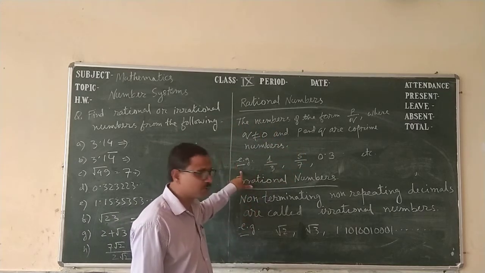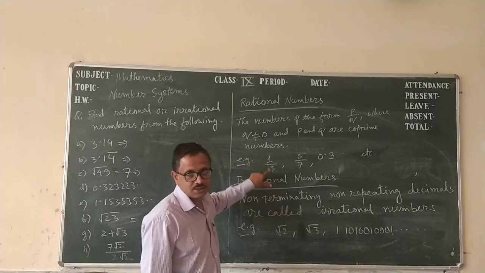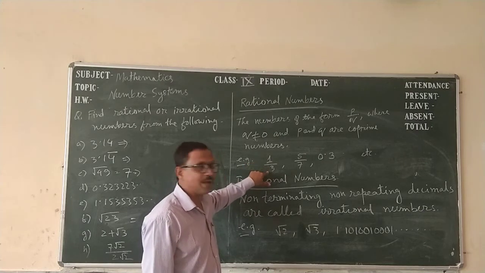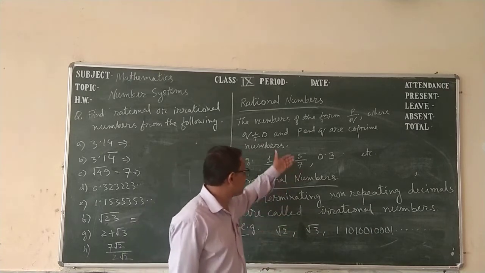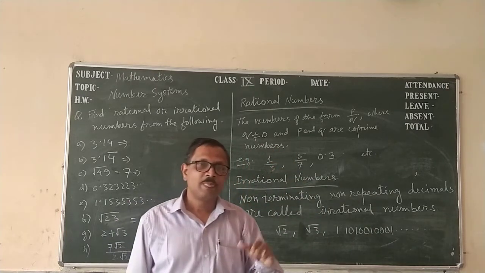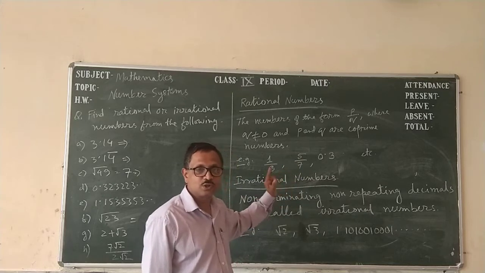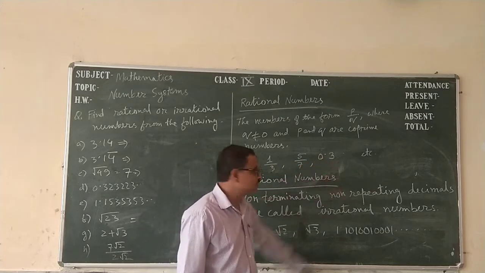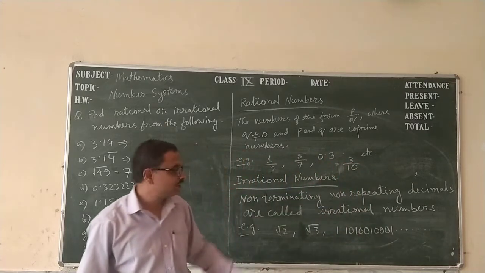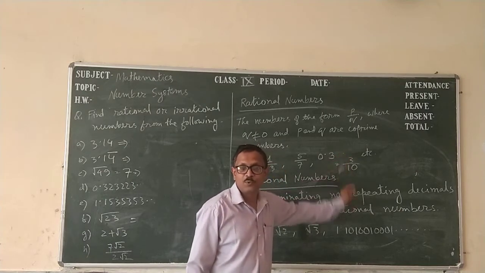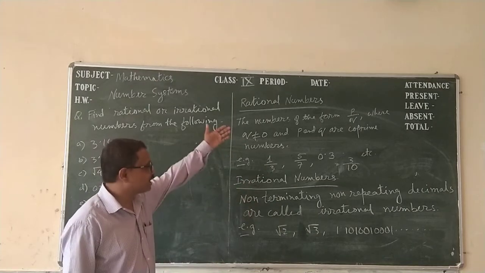For example, 1/3 is a rational number. 1 is an integer, 3 is also an integer, and they are co-prime numbers. 5/7 is also a rational number, because 5 and 7 are integers, the denominator is not 0, and they are co-prime. 0.3, we know, can be represented as 3/10. We remove the point and the denominator is 10. So 3/10 is also a rational number. These are examples of rational numbers.